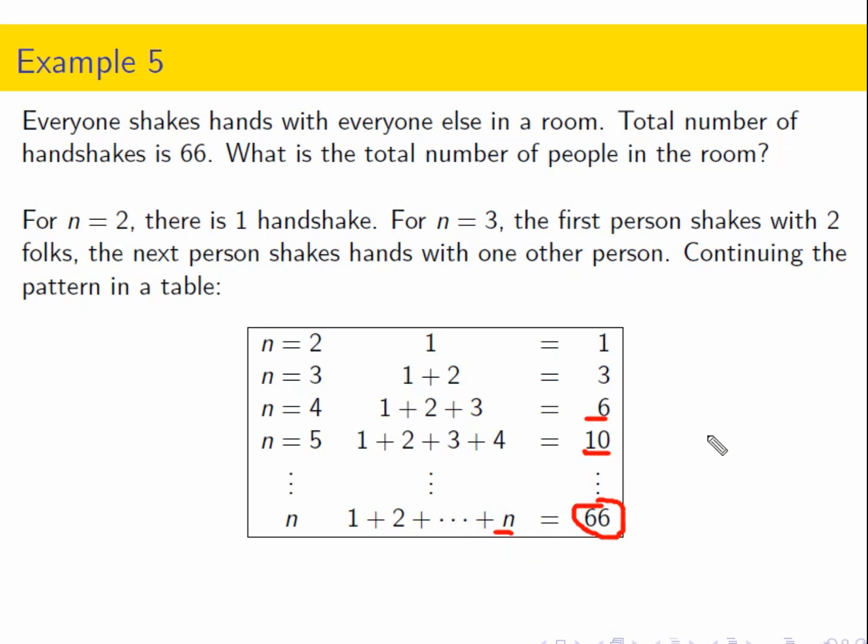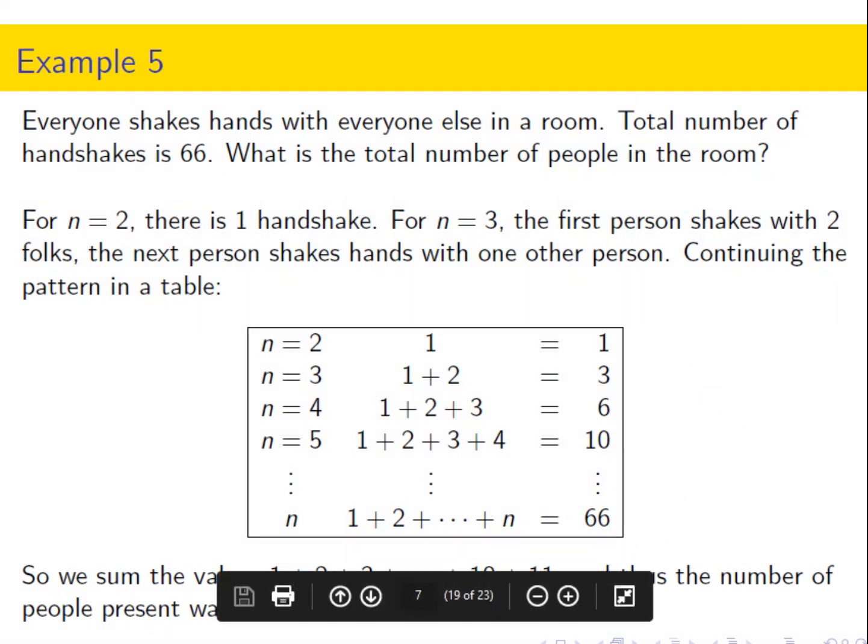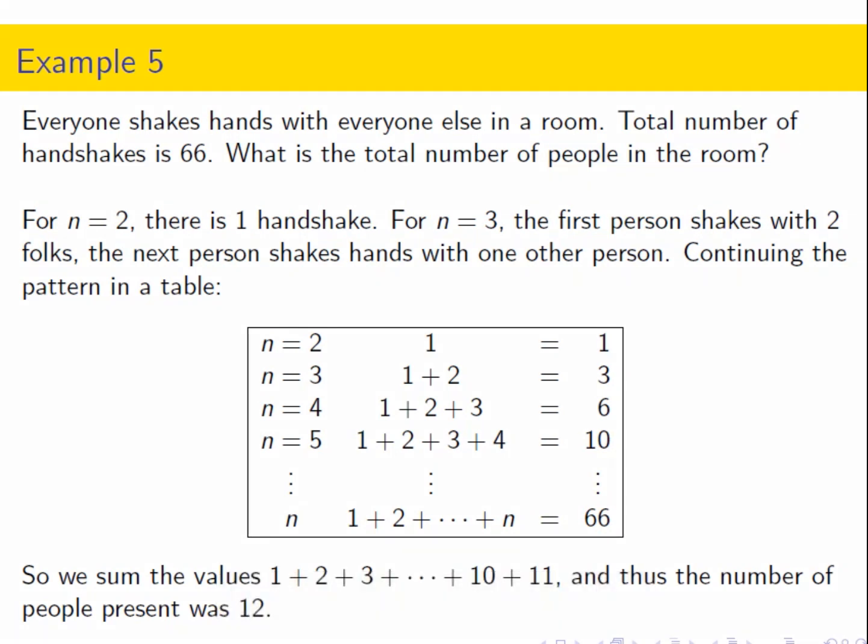So there's a couple of different ways to solve this. It's a small enough number you can just continue the pattern. It turns out that the n that we're summing to is 11, right? So that there were 12 people at the party. Remember, n minus 1, different people. So let's take a look at the next example. There you go. If you sum up the values between 1 and 11, you'll get 66.